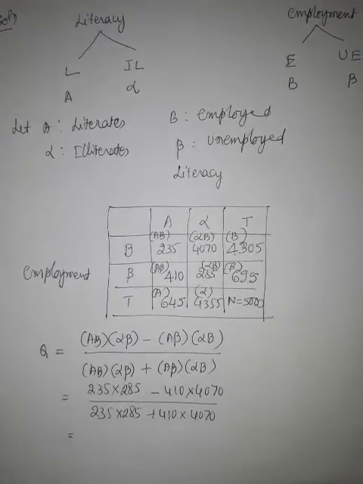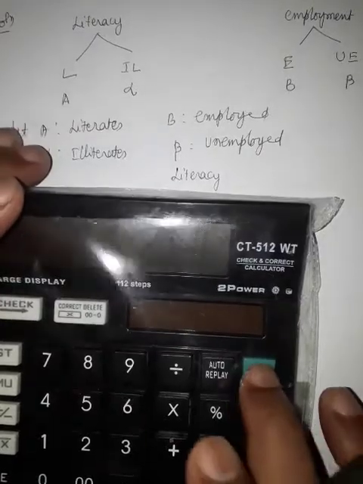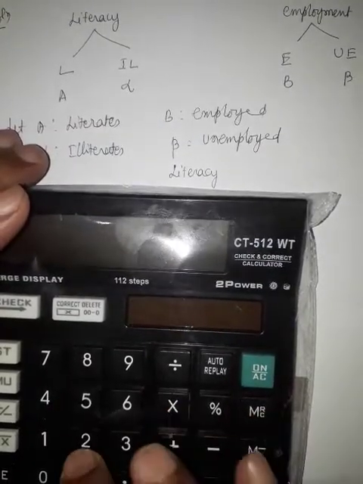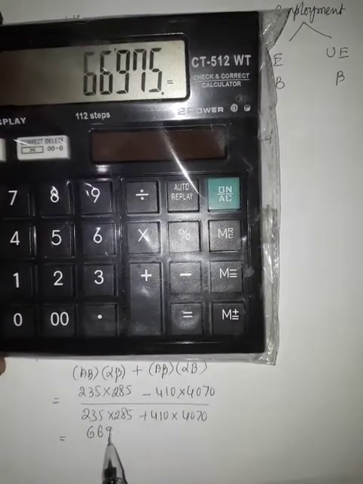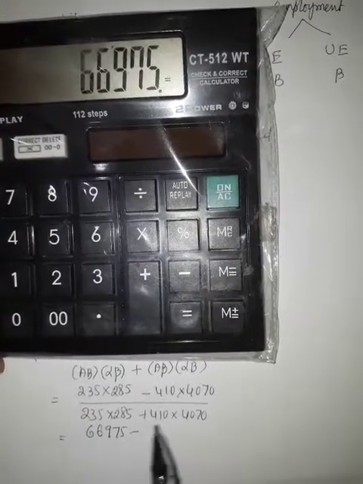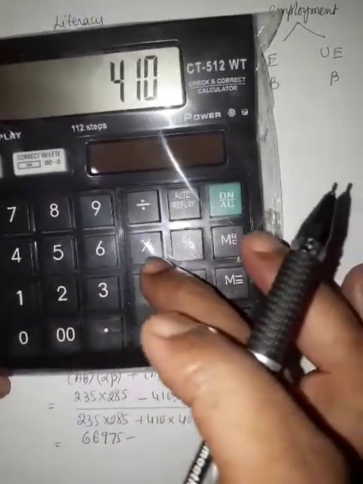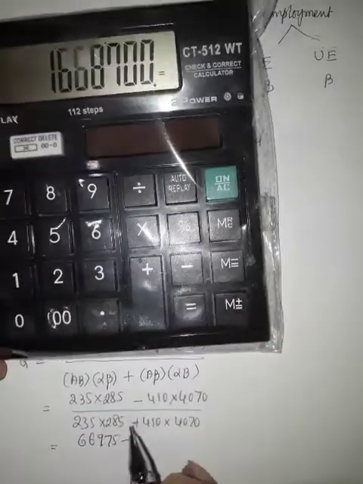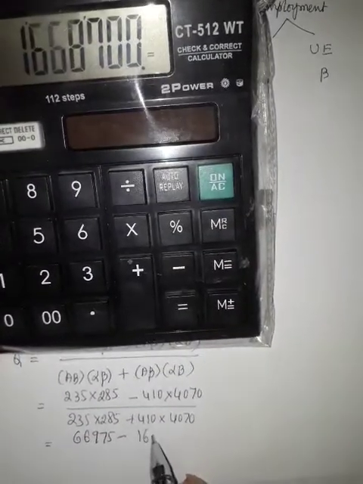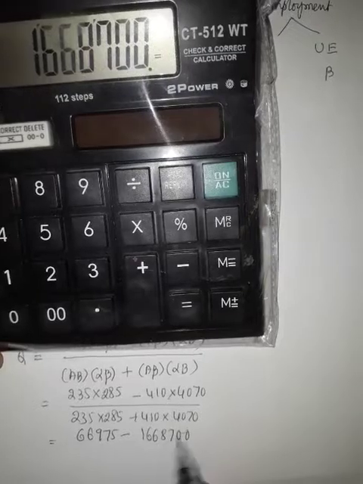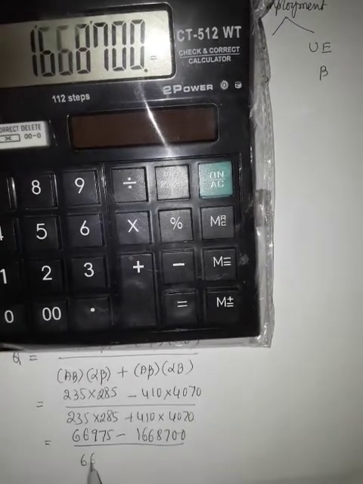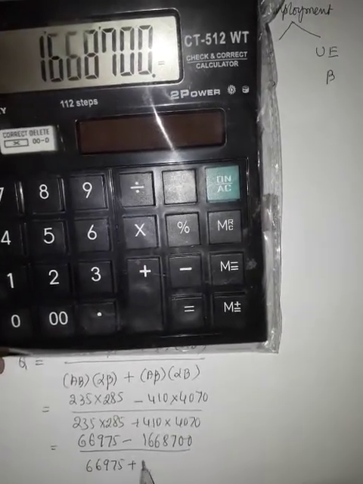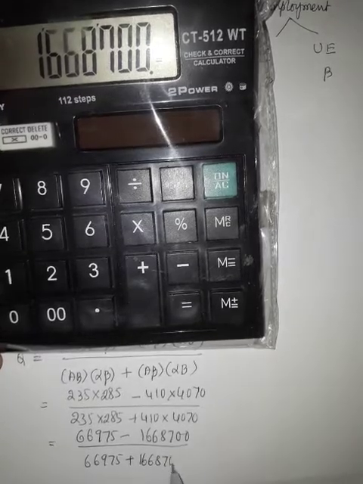This is equal to 235 into 285. 235 into 285 is equal to 66975, minus 410 into 4070 is equal to 1668700, divided by 66975 plus 1668700.